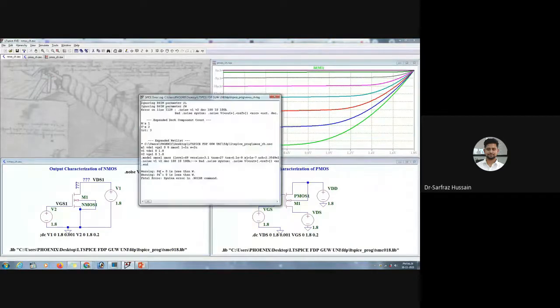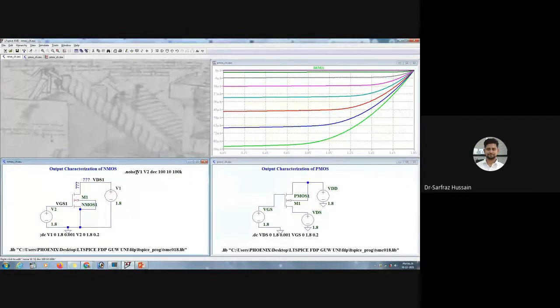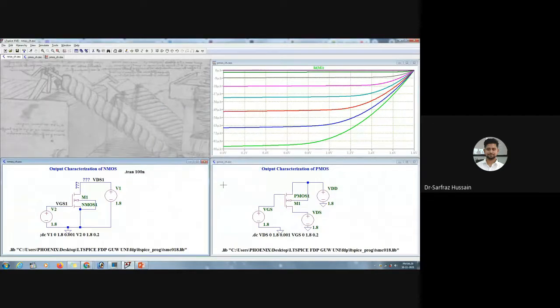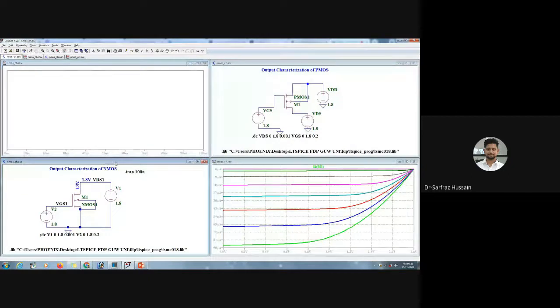Okay, because here it is not taking, because we are not selecting any output node actually. So we can do this later on, because for noise we need some output node, and we can connect it with the output node and then we can do it. So transient analysis we can run.